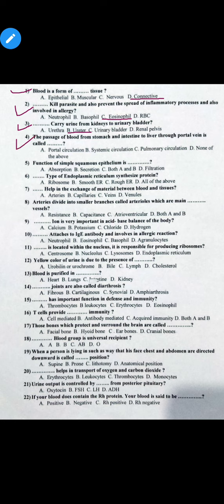MCQ number 4. The passage of blood from stomach and intestine to liver through portal vein is called. Option A portal circulation, option B systemic circulation and option C pulmonary circulation. So the correct option is option A. So the passage of blood from stomach and intestine to liver through portal vein is called portal circulation.